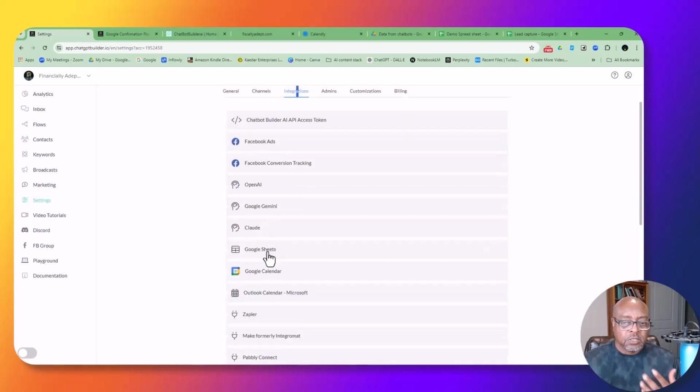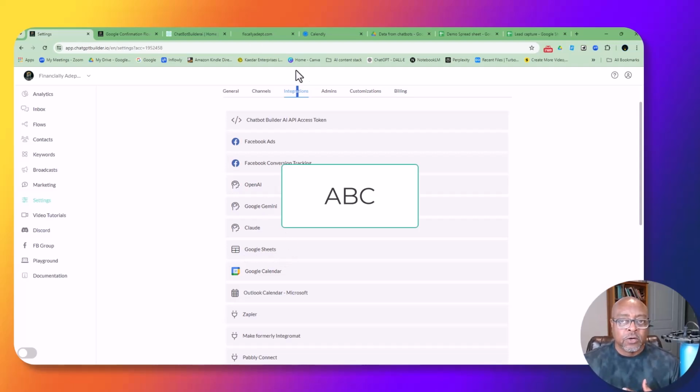And this is one of the things with this Google Sheet. If you were with one of the other legacy platforms, you've got to learn how to do API calls. You've got to learn how to do webhooks. You might have to learn some JSON. So there might be different little programming. They say no code or low code. Well, it's going to be low code, and you're going to have to learn some code. So trust me on this. I've been there, done that, got the t-shirt. But at any rate, I'm going to go to integrations.